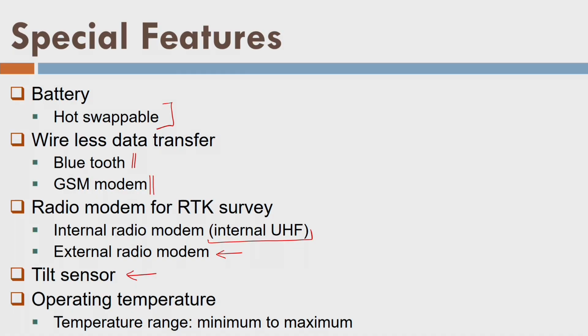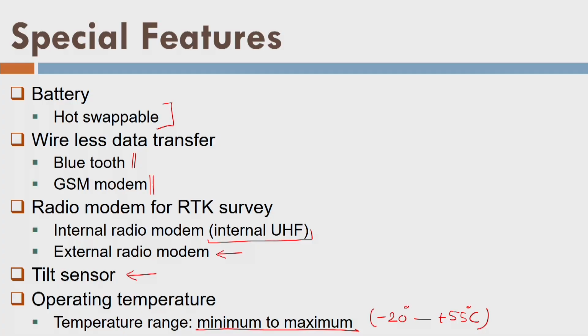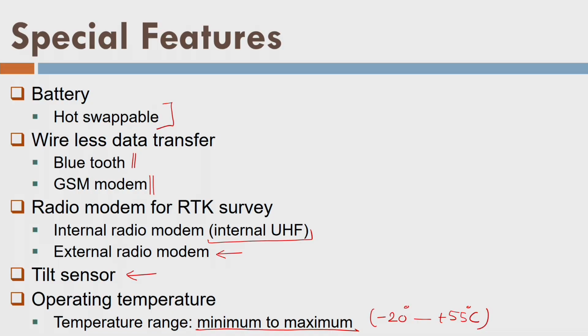Then we have the operating temperature. Generally they specify minimum to maximum, and these days the range is around -20 degrees or maybe -30 degrees to +55 degrees centigrade. That means you can go in a desert where the temperature could rise around 50 degrees and work with your DGPS machine, or you can go to the glaciers where the temperature is sub-zero, even -10 or -20 degrees centigrade, and your GPS machine will work there.